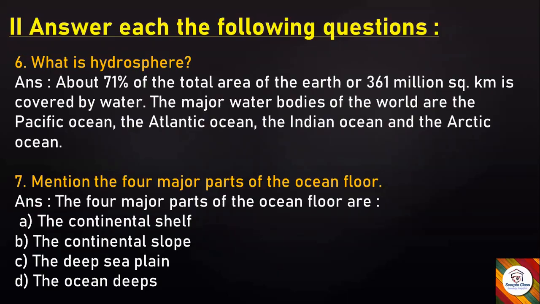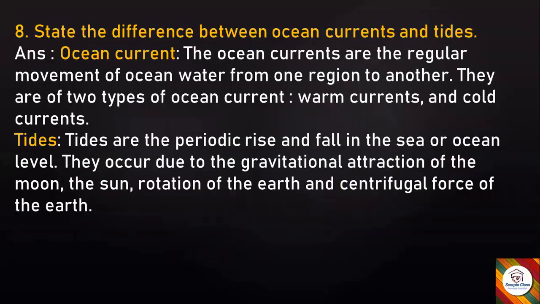Next, mention the 4 major parts of the ocean floor. Answer: the 4 major parts of the ocean floor are the continental shelf, the continental slope, the deep sea plain, the ocean deeps.